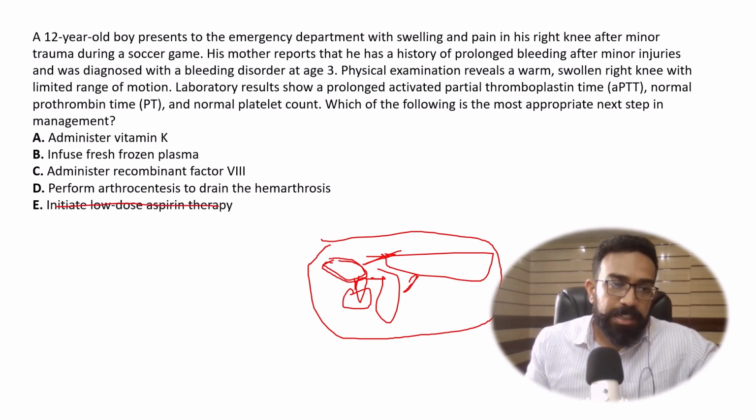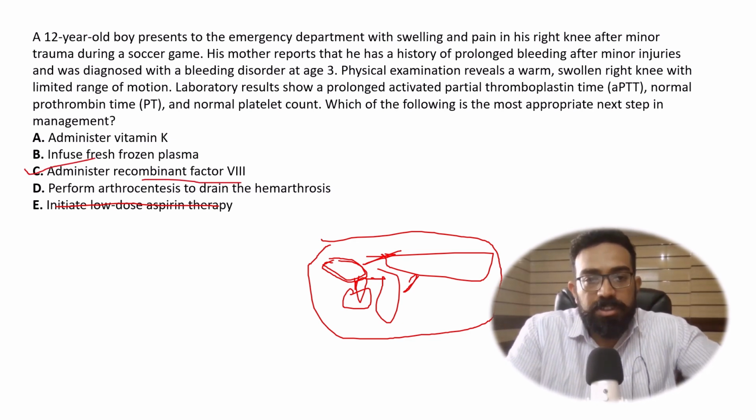So what is the right answer? The right answer is going to be recombinant factor 8. In which disease do you get a deficiency of factor 8? You get it in hemophilia A, which is an X-linked recessive disease.